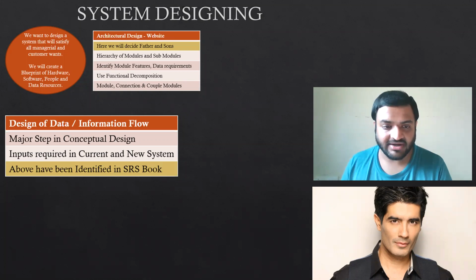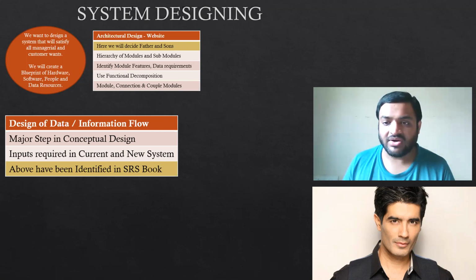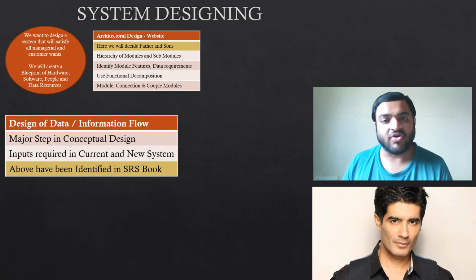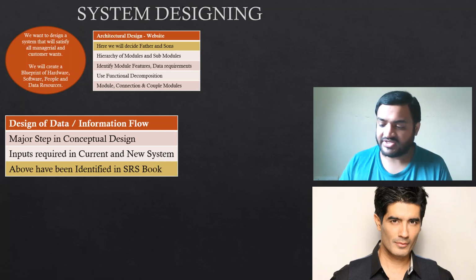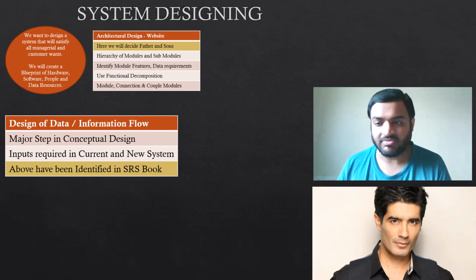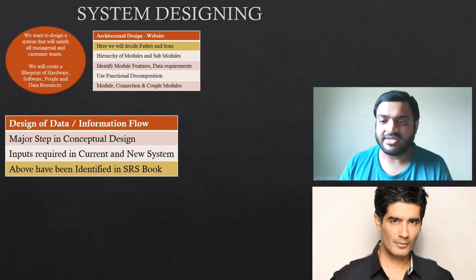First we will specify that, then we will understand what are the inputs required for our current system and the new system. What the inputs and system requirements are, we have already done in the SRS documentation book. Here we will just refer to that book and understand the inputs required in the current and the new system. The main point you have to remember is to identify the conceptual design of your system. For understanding conceptual design, remember those dress number 1 and dress number 2.